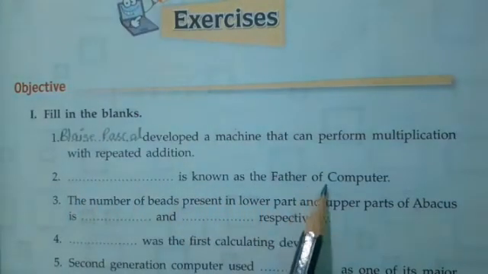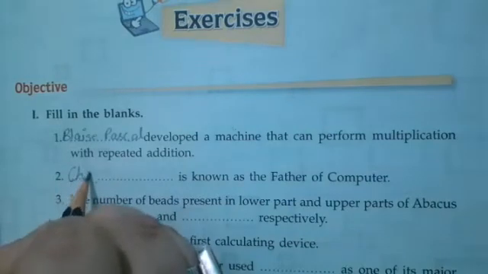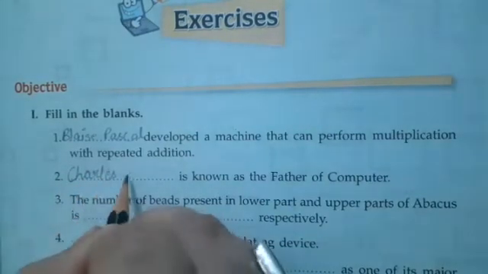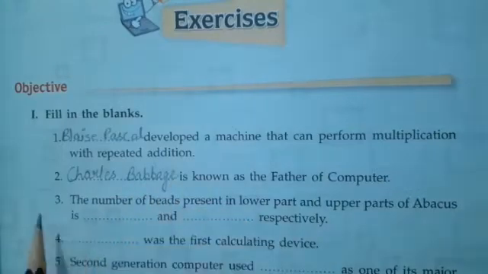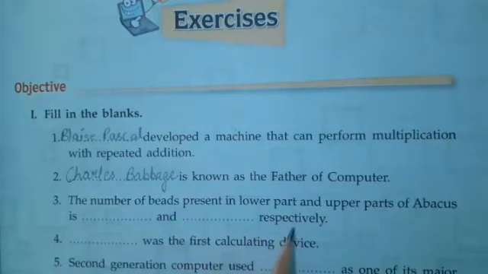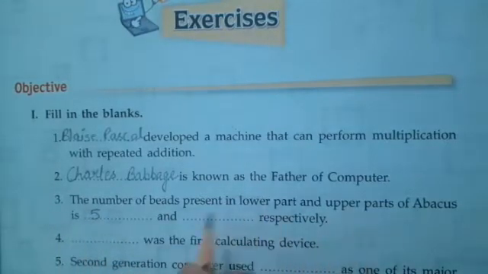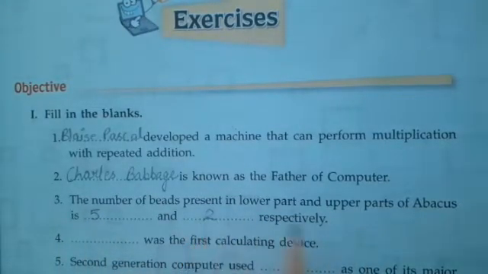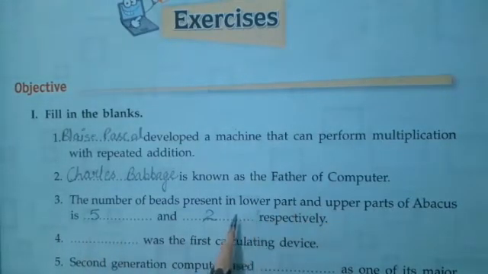Come to the second point. Dash is known as the father of computer. It is a bit obvious, you all know. Charles Babbage. Write down Charles Babbage. Come to the third point. The number of beads present in lower part and upper part of abacus is dash and dash respectively. As we all know, in the lower part, 5 beads are present and in the upper part, 2 beads are present. The lower part is known as the earth and the upper part is known as the heaven.